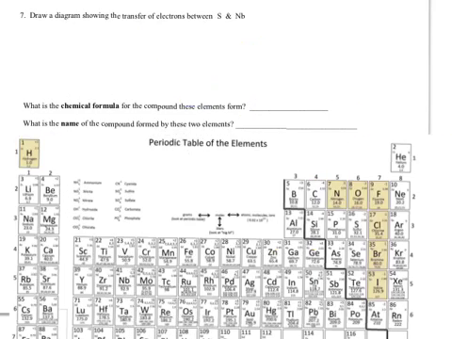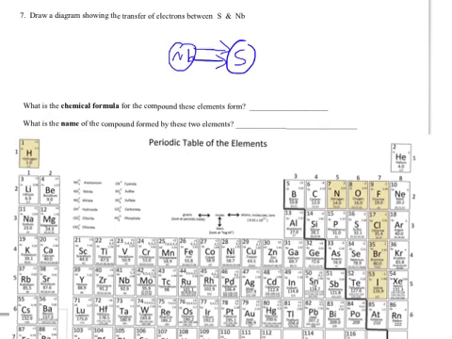Alright, number 7 should be interesting, not because of sulfur, which wants to gain 2, but because niobium, if I look here, wants to lose 5. So I'm going to start with the niobium. Here it is, Nb. And I'm going to put a sulfur next to it. And sulfur wants to gain 2. So niobium is going to go, well, here's 2. And sulfur is like, I'm done.